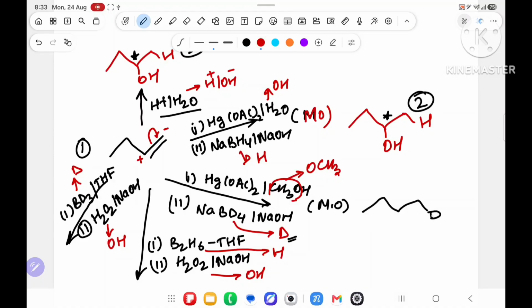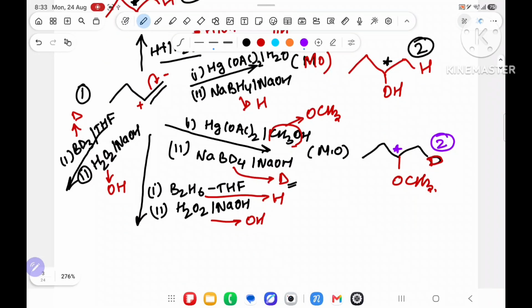So what will come over here? D. Acha. Over here, H2O would give OH, but H2O is not there. CH3OH is there. That will give OCH3. So this is the product coming. In this product again we have one chiral center over here. It also has two answers. Mirror image. Over here, it will follow anti-Markovnikov's rule.